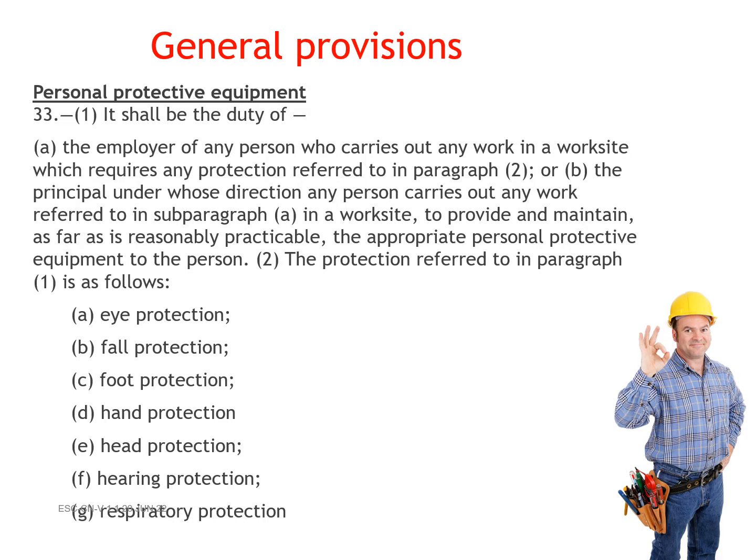General provisions. Personal protective equipment. 33-1. It shall be the duty of a. the employer of any person who carries out any work in a worksite which requires any protection referred to in paragraph 2, or b. the principal under whose direction any person carries out any work referred to in subparagraph a. in a worksite, to provide and maintain, as far as is reasonably practicable, the appropriate personal protective equipment to the person. 2. The protection referred to in paragraph 1 is as follows: a.